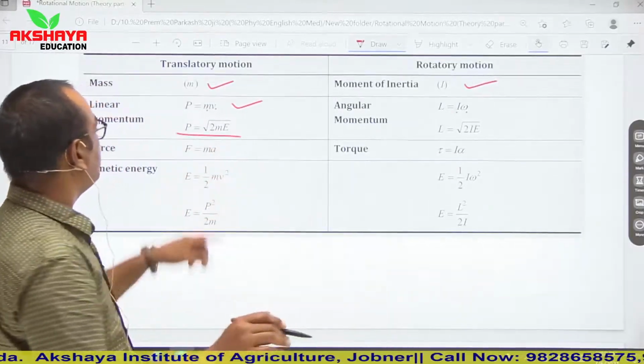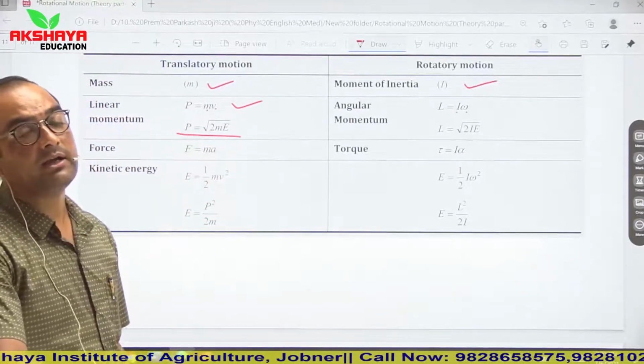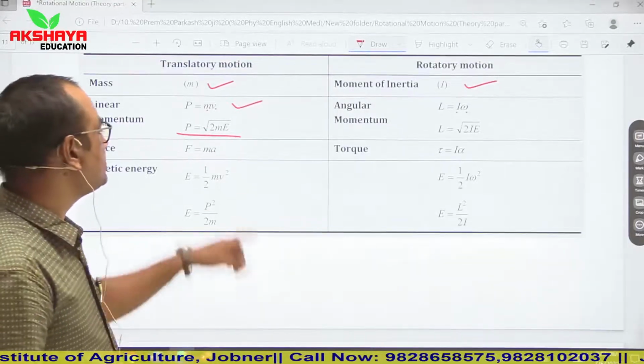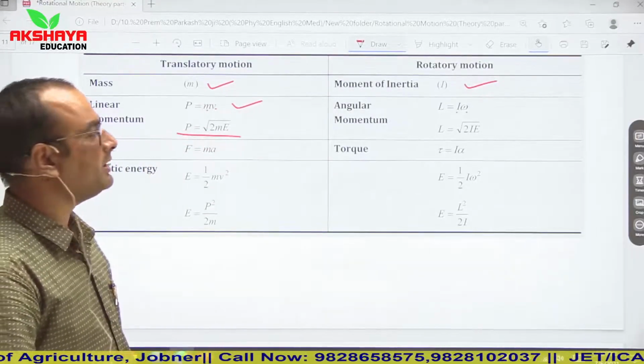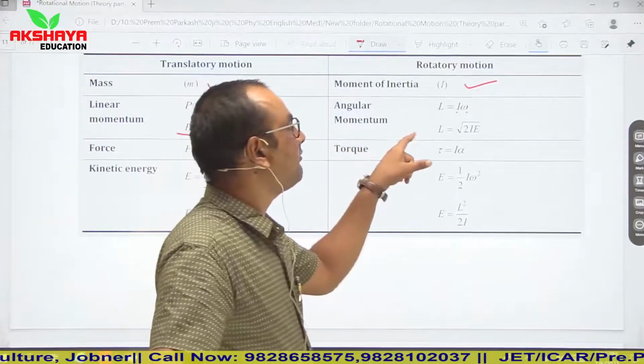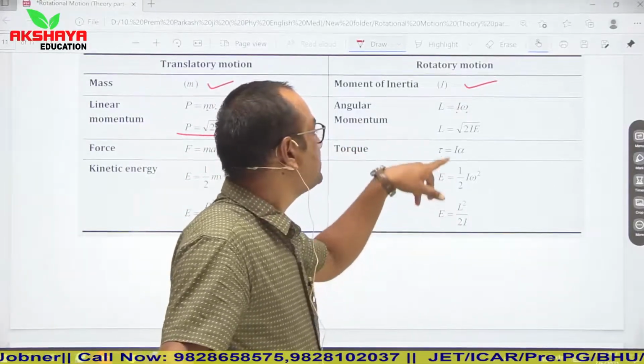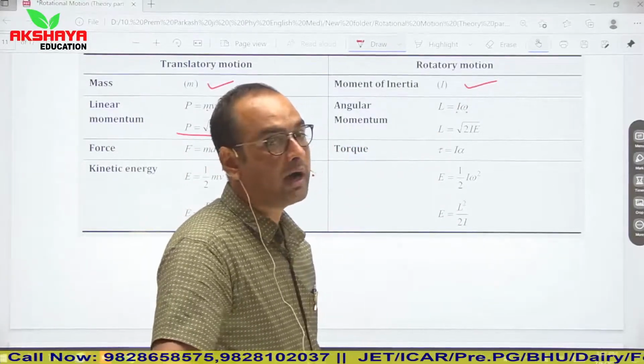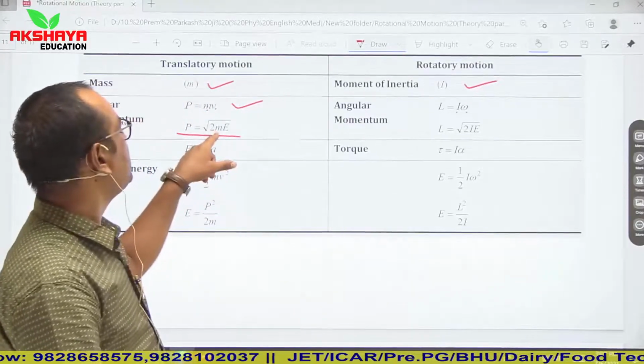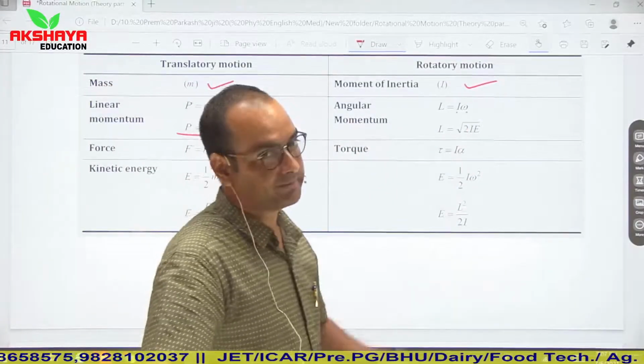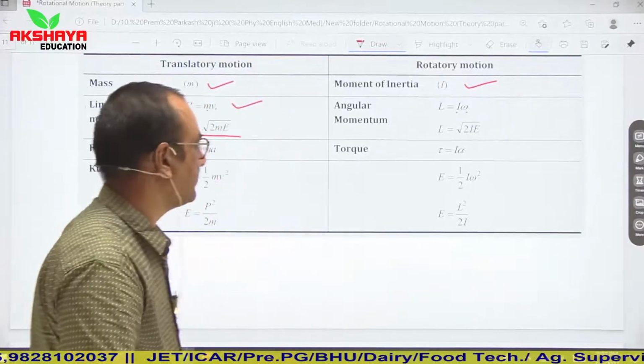Relation between linear momentum and linear kinetic energy. It is P is equal to root 2 mE, and here in case of angular momentum it is capital L is equal to root 2 IE. So simply m is replaced by I. M is replaced by I.